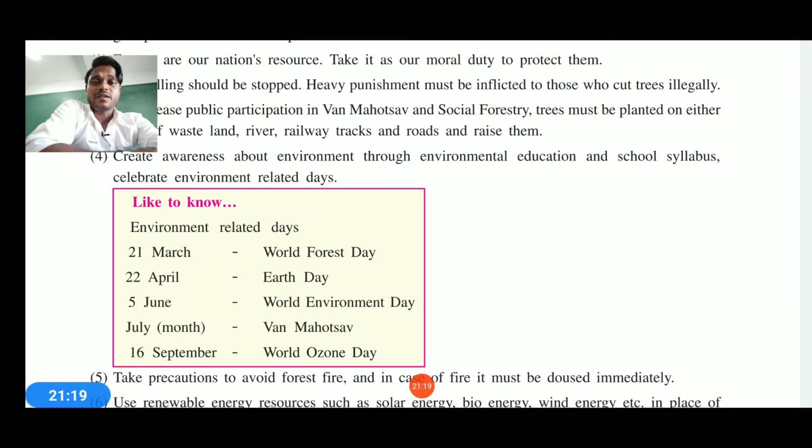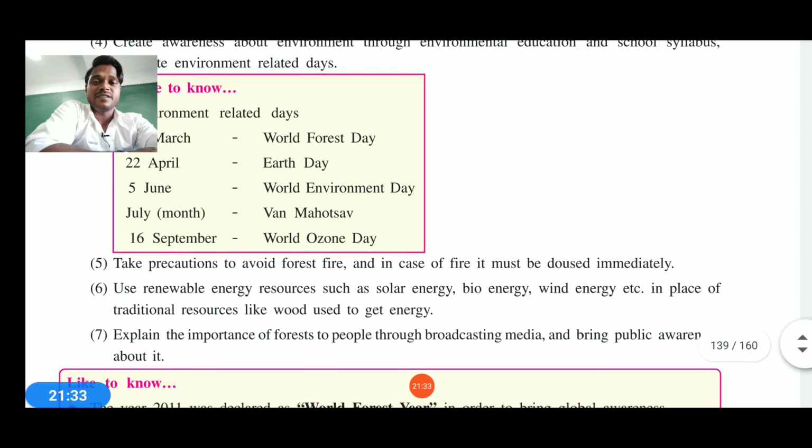Now see, something we need to know. 21st March is World Forest Day, 22nd is Earth Day, 5th June is World Environment Day, July stands for Van Mahotsav, 16th September is World Ozone Day. So if you are interested in saving the forest, you must remember these kinds of dates.